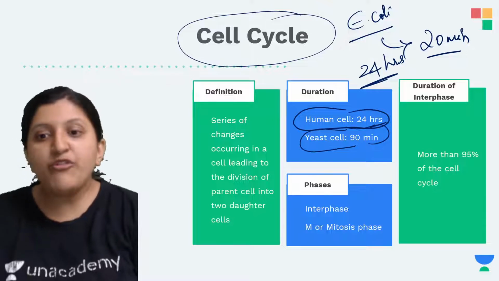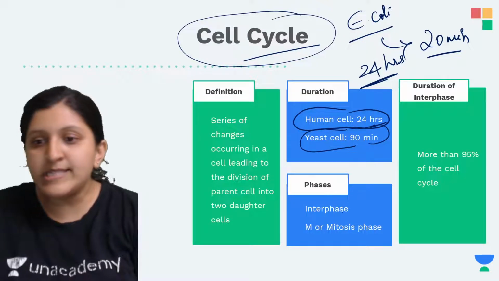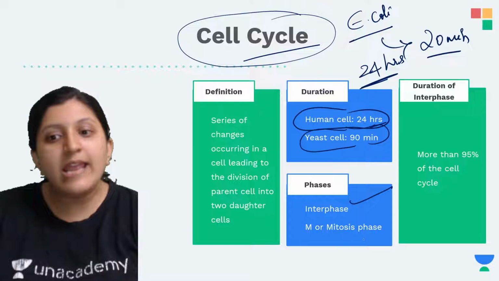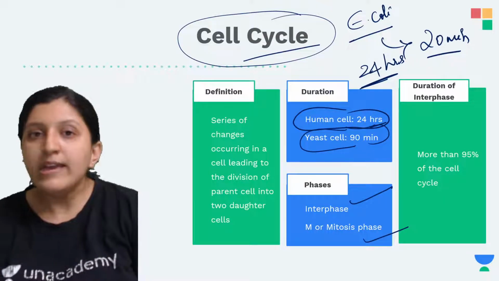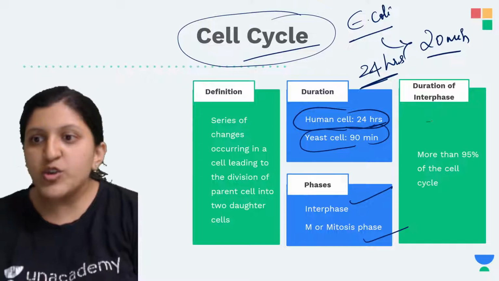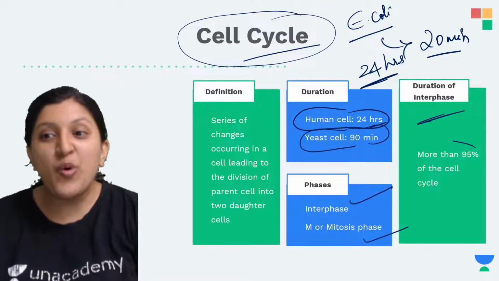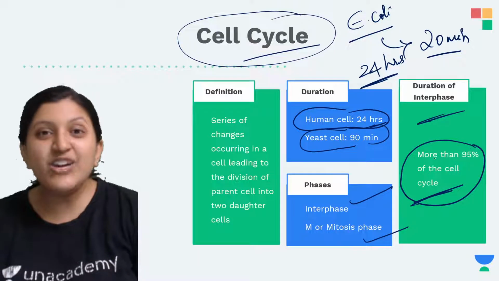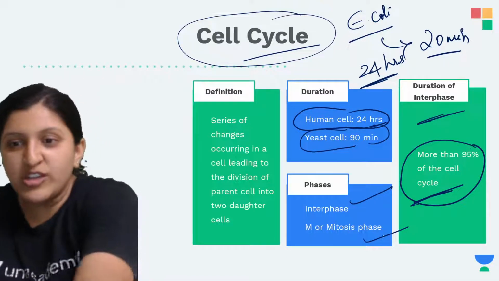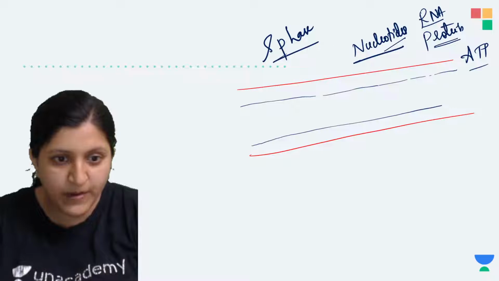Now the phases of the cell cycle: the interphase is there, and you can also find a mitotic phase, or we can say M phase in general. As for the duration of the interphase, more than 95% of the cell cycle is interphase itself. So you can imagine, let me just explain it to you here.